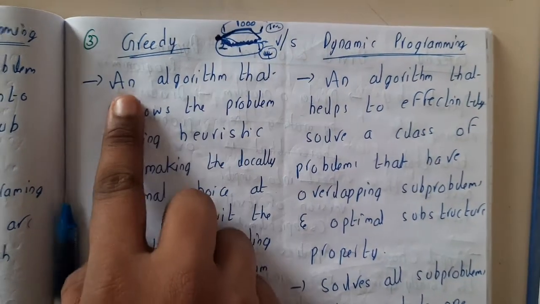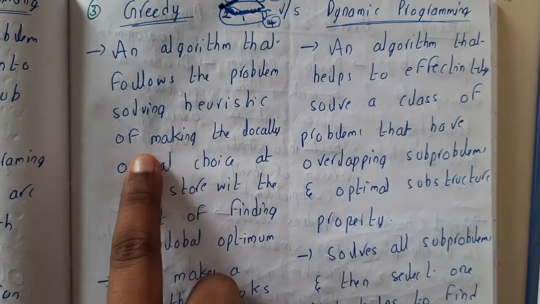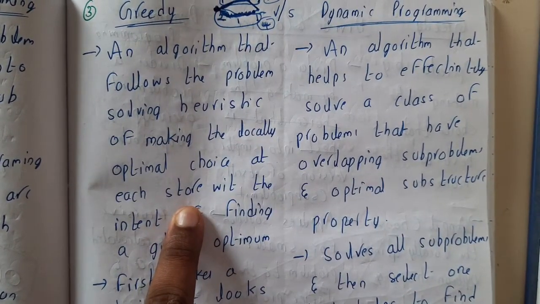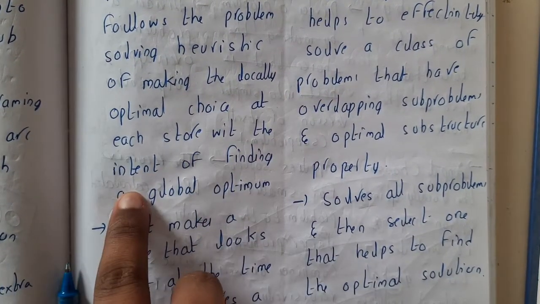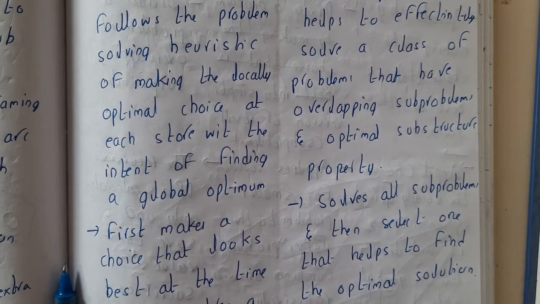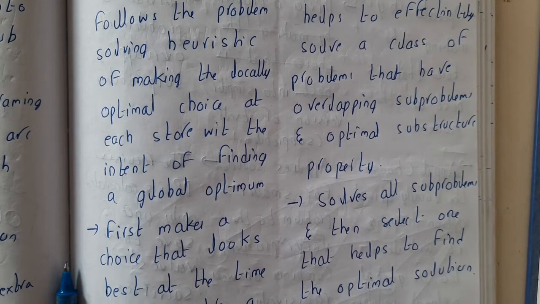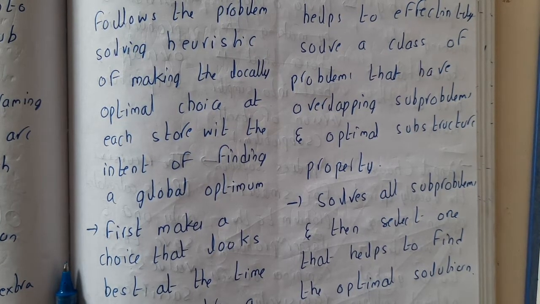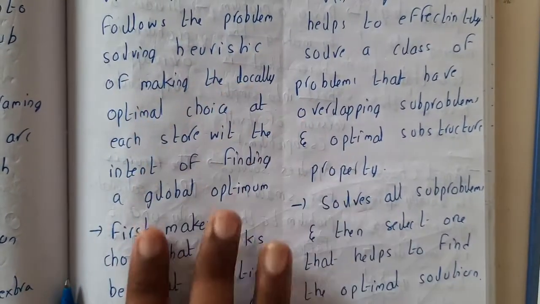So greedy is an algorithm that follows the problem solving heuristic of making the locally optimal choice at each stage, with the intent of finding the global optimum. It wants the final global answer, like it should be minimum. It has that requirement, but it checks only for minimum in its local area, and it continues. It will not check all the paths. So that is the drawback of the greedy algorithm.